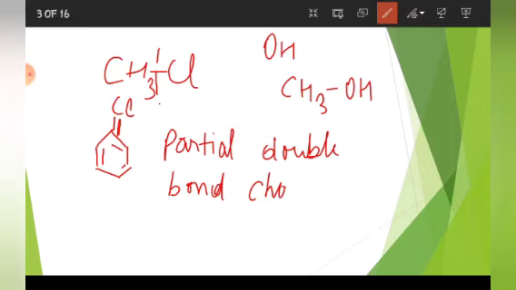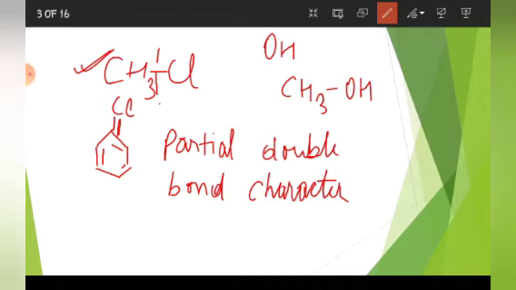And you know that it is difficult to break a double bond in comparison to a single bond. That is why the haloarenes are less reactive towards nucleophilic substitution reaction.